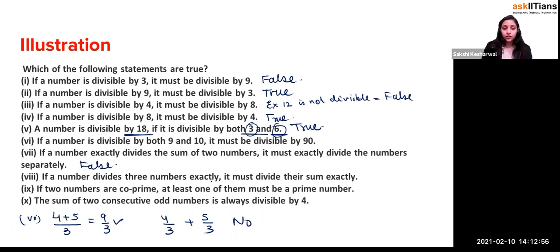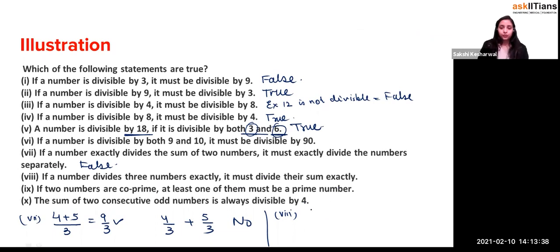If a number divides three numbers exactly, it must divide their sum exactly. Let's take the 8th part. If a number divides three numbers exactly, it must divide their sum exactly. Okay, let's take an example of 16.